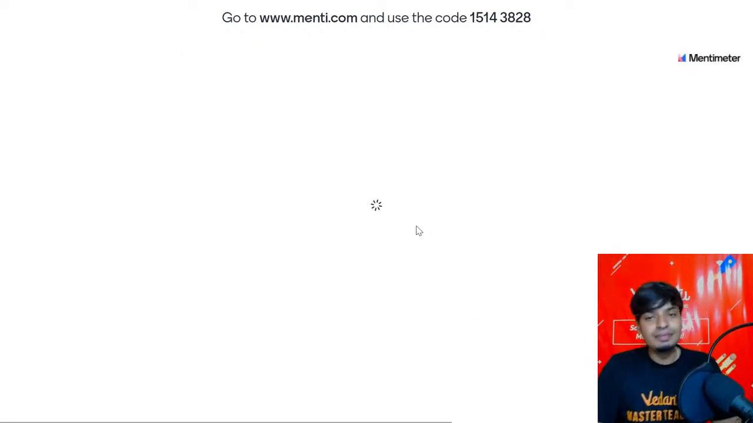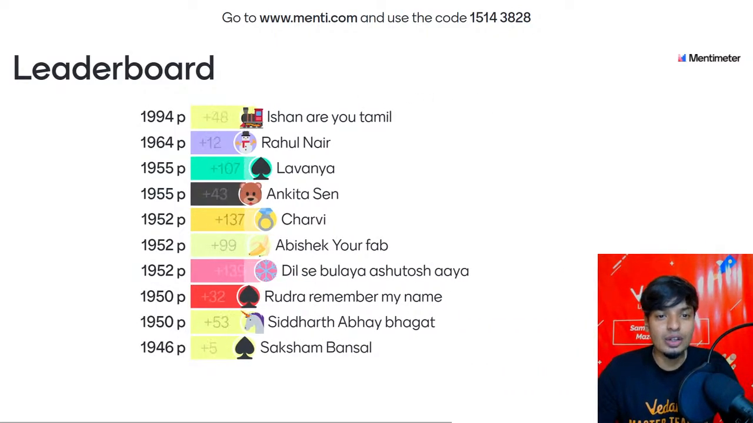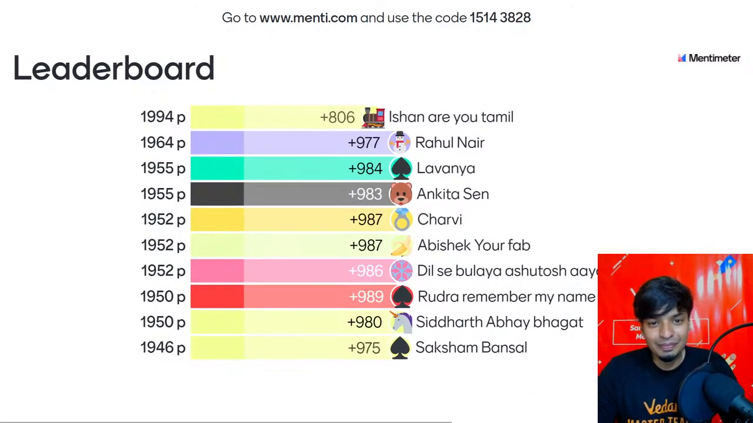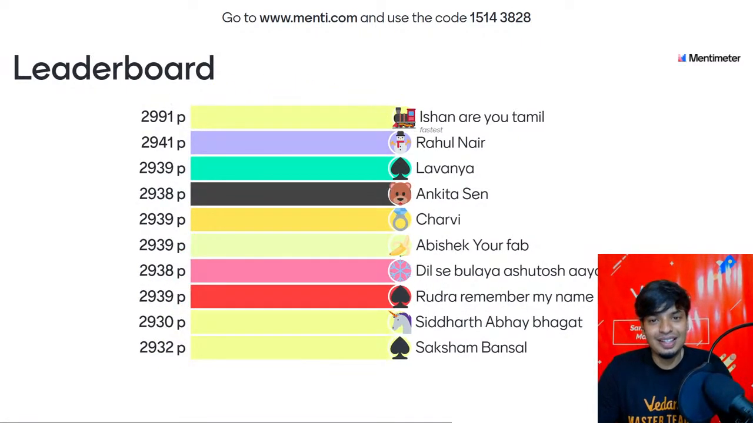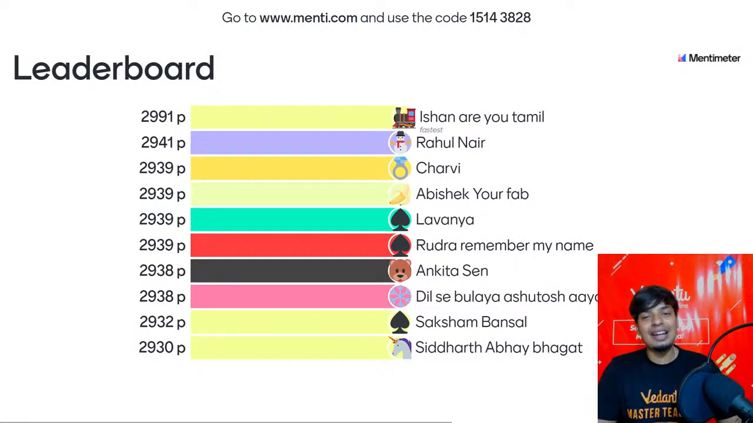Let's see. Do we have Thomas back? Puffy back? Ishan still at the top? Let's see. Alright, again, Ishan at the top again. Rahul, Charvi, Abhishek, Lavanya, Rudra, Ankita, Dil se bulaya, Ashutosh Aya, Saksham, Siddharth. Good job, guys. Good job. Keep up the same energy.